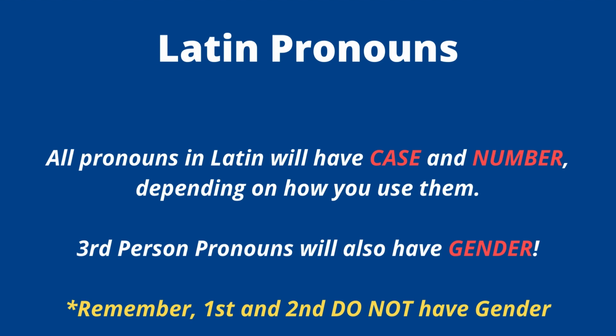Third person pronouns also have gender, and this is the key difference from first and second person pronouns. First and second person pronouns do not have gender. So if I use the term I or we or you all, you have no idea the gender of the person or thing that I'm talking about. That's different than using a third person pronoun, where in English we do designate a gender by using the terms he, she, it. Those have gender. The one odd thing is that in English, the word they does not have gender. In English it doesn't, but in Latin it does. This is where you start to see differences between Latin and English. So the key idea is third person pronouns will always have gender.